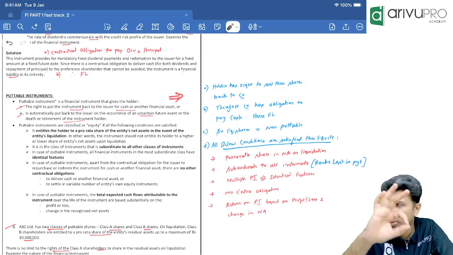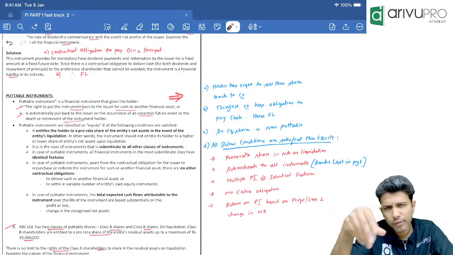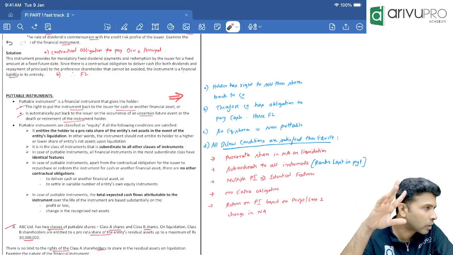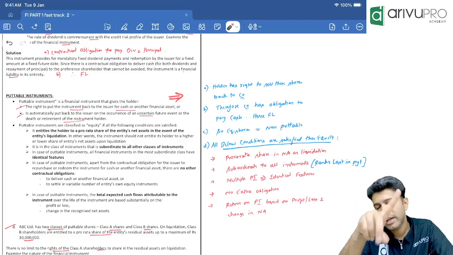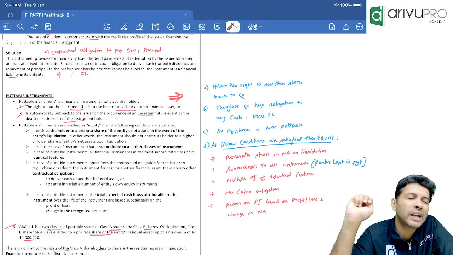By default, a putable instrument should be classified as a financial liability. However, if all of the below conditions are satisfied, instead of classifying the putable instrument as a financial liability, you will classify it as equity.